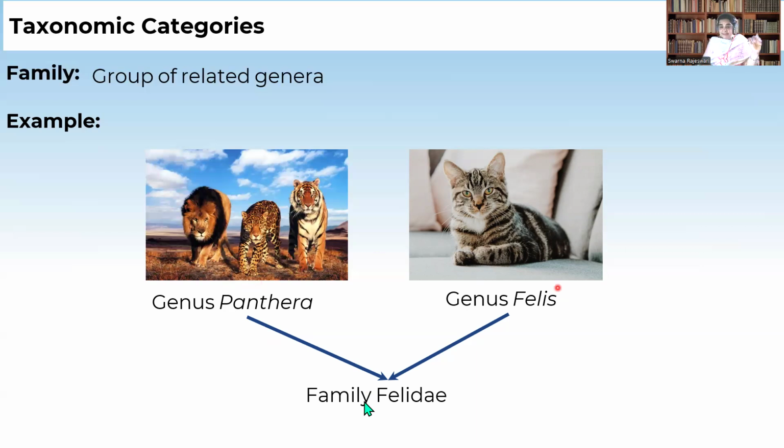Even though it has some characters similar to that of the tiger, it is showing so many different characters from the tiger. So it is kept in the genus Felis. And again they are sharing some characteristics, so both of them are included in family Felidae. Family is a group of related genera. Genus Panthera and genus Felis also share some characters, which made them come under family Felidae.